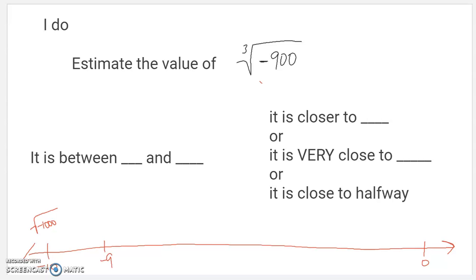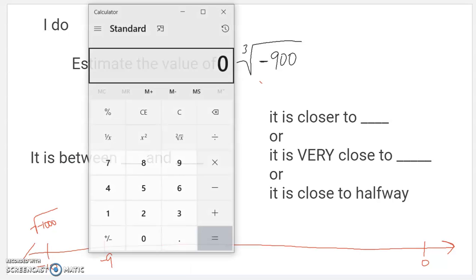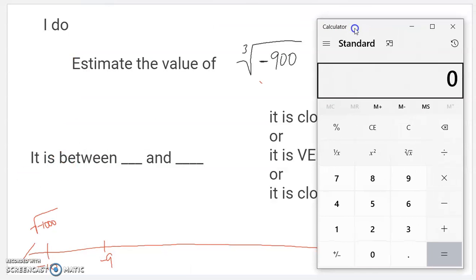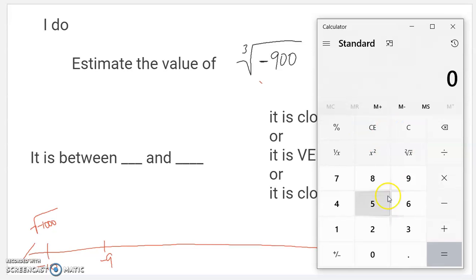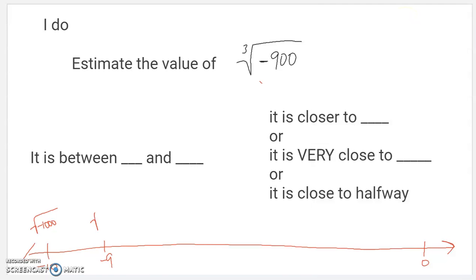Next would be negative 9. Let's see what negative 9 cubed is. It's probably going to be in between negative 9 and negative 10, but let's see. Could be a 9. So let's see. 9 times 9 times 9 is 729. So that's the cube root of negative 729. I indeed found the right place for it. Negative 900 is going to be between those somewhere.